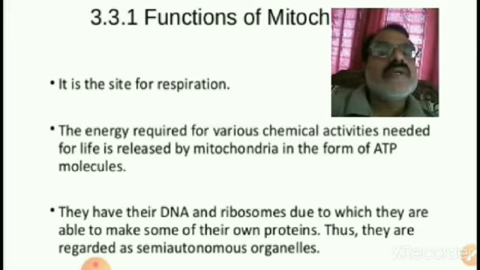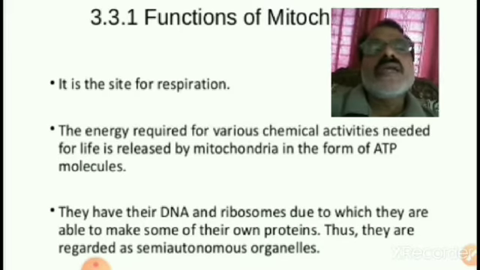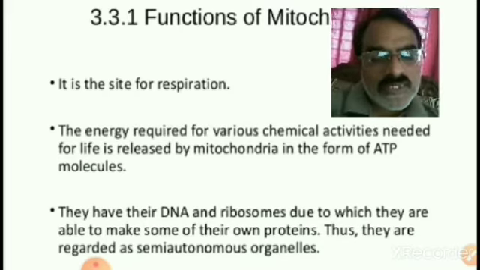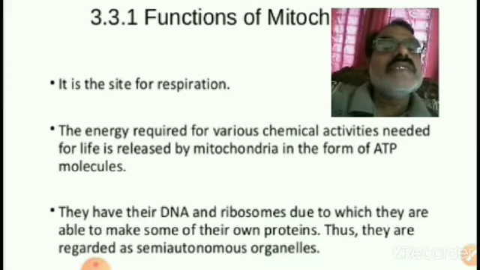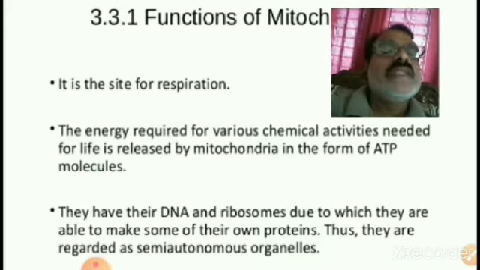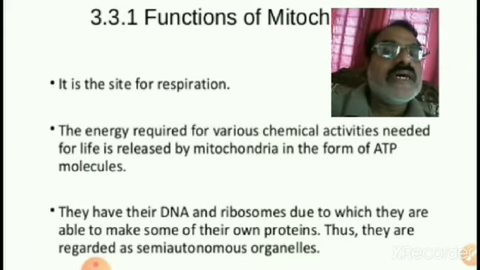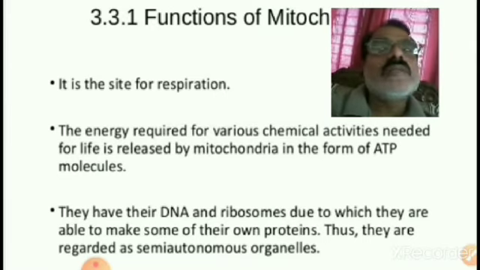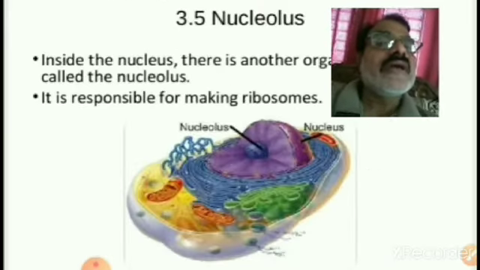Not only mitochondria, one more organelle, the chloroplast, is also called a semi-autonomous organelle, because it contains DNA and some ribosomes also. So that's why inside the cell there are two semi-autonomous organelles present. They are the chloroplast and mitochondria.